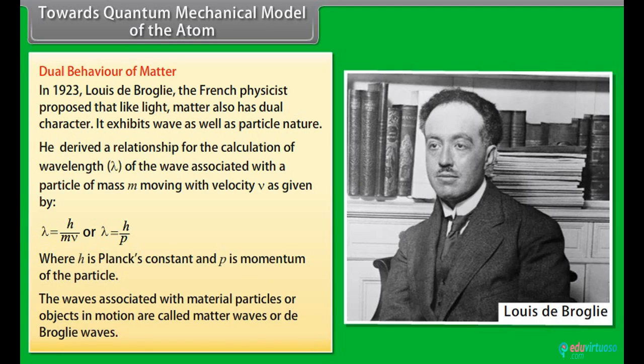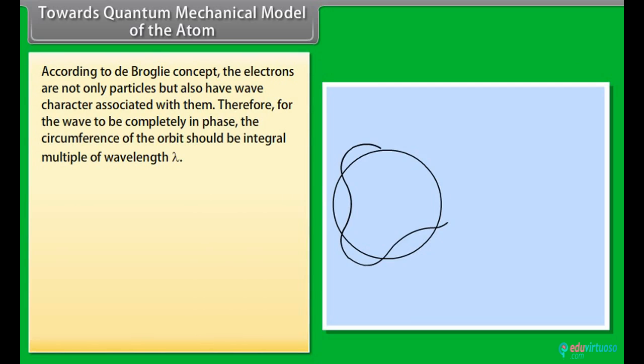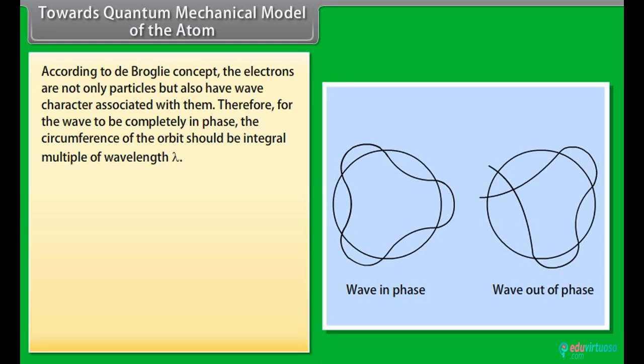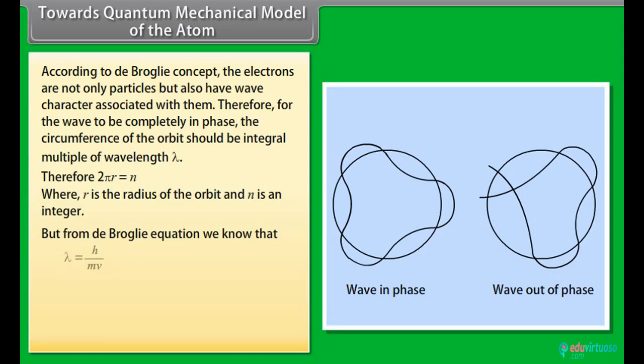The waves associated with material particles or objects in motion are called matter waves or de Broglie waves. According to the de Broglie concept, electrons are not only particles but also have wave character associated with them. Therefore, for the wave to be completely in phase, the circumference of the orbit should be an integral multiple of the wavelength lambda. But from the de Broglie equation we know that lambda is equal to h upon mv. Hence, 2 pi r is equal to n into h by mv, that is, mvr is equal to n into h by 2 pi.